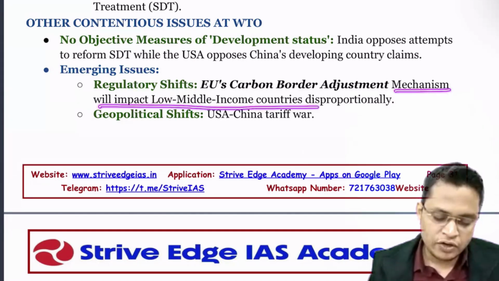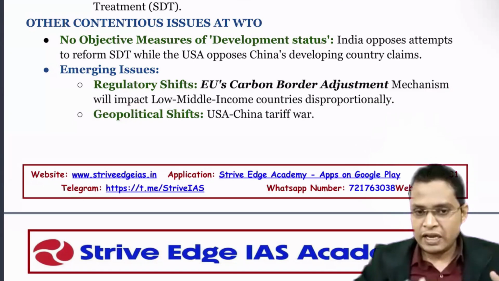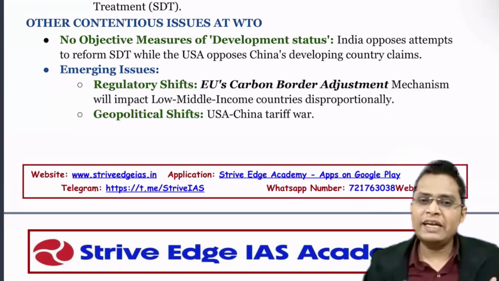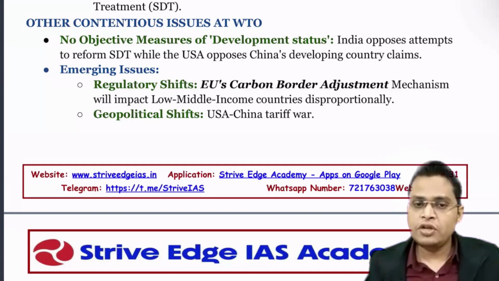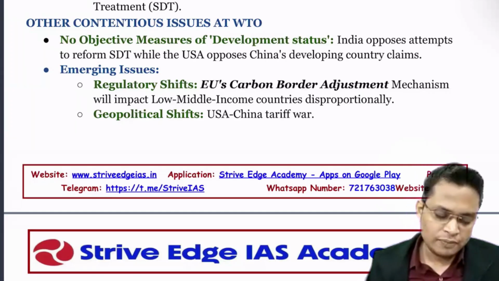This mechanism will impact low and middle income countries disproportionately, because these developed countries are already developed, they can transition their economy towards green. But India being a poor country, we cannot transition. We need a lot of money, we need a lot of technology, but we don't have it. So we need a longer time to transition. If there is a tax, that is what impacts our export.